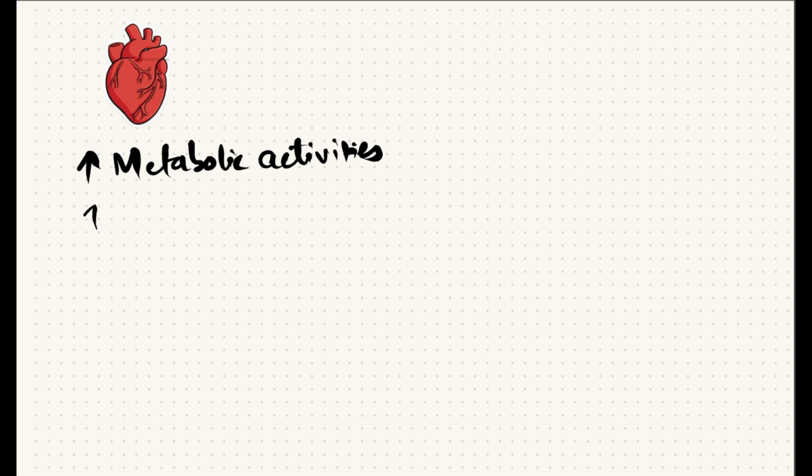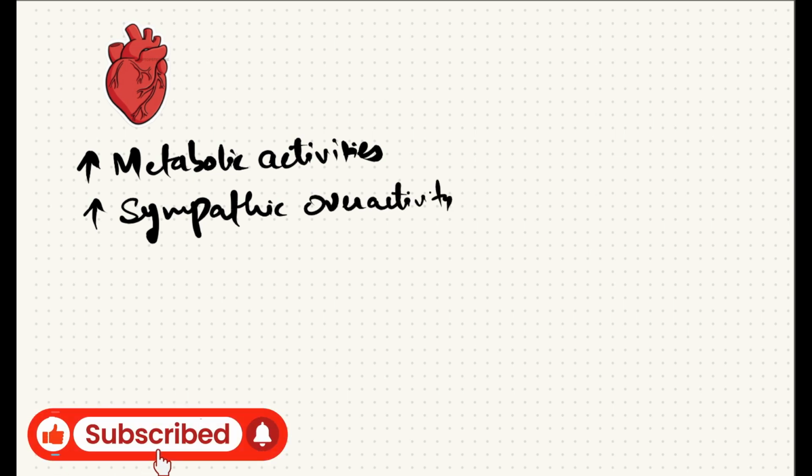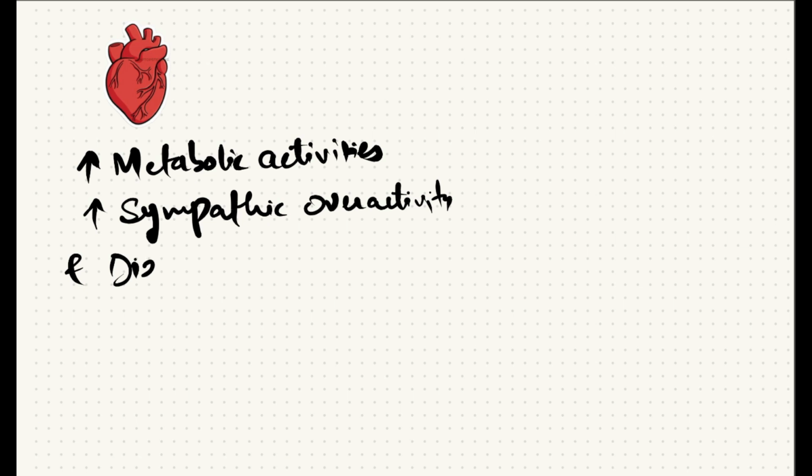And now the effect on the heart, because of increase in metabolic activities like increase in BMR, and increase in sympathetic overactivity, and also the direct effect on the heart.